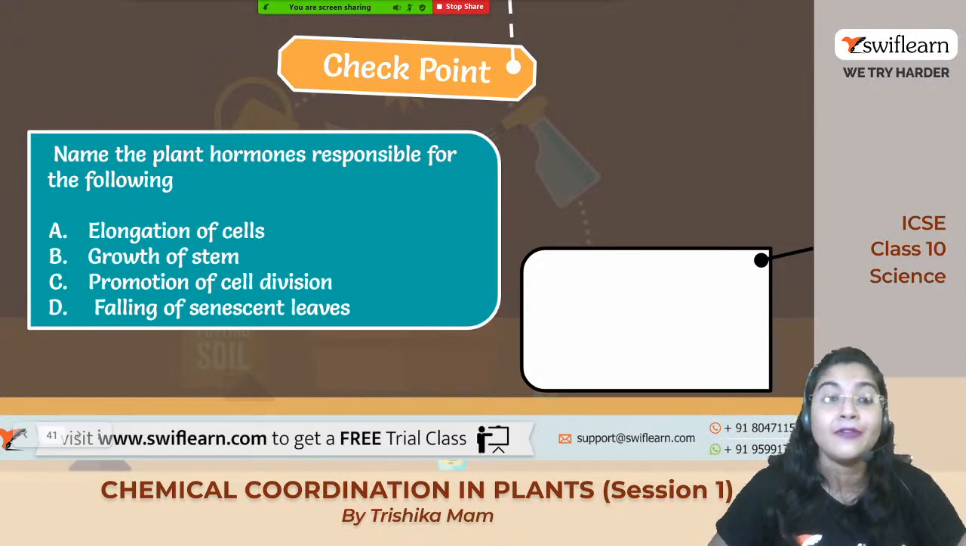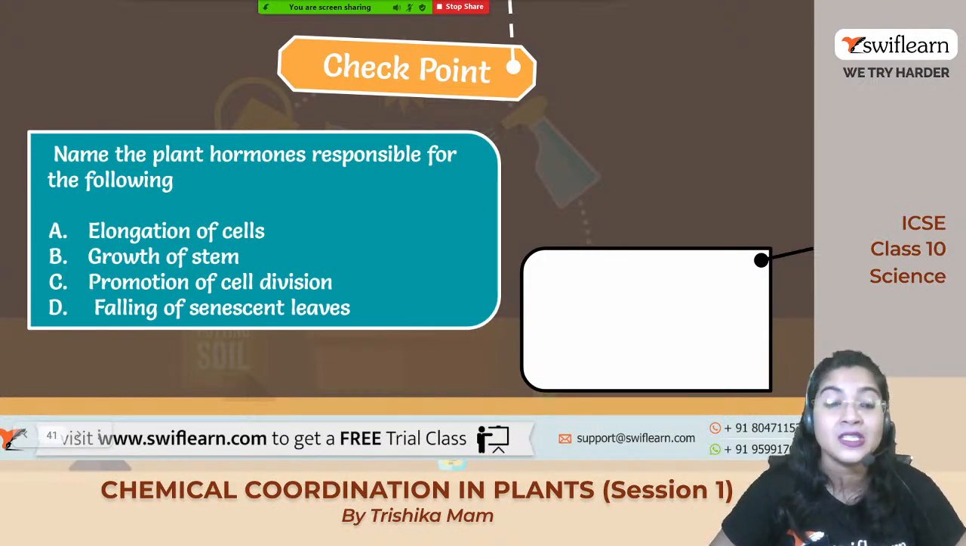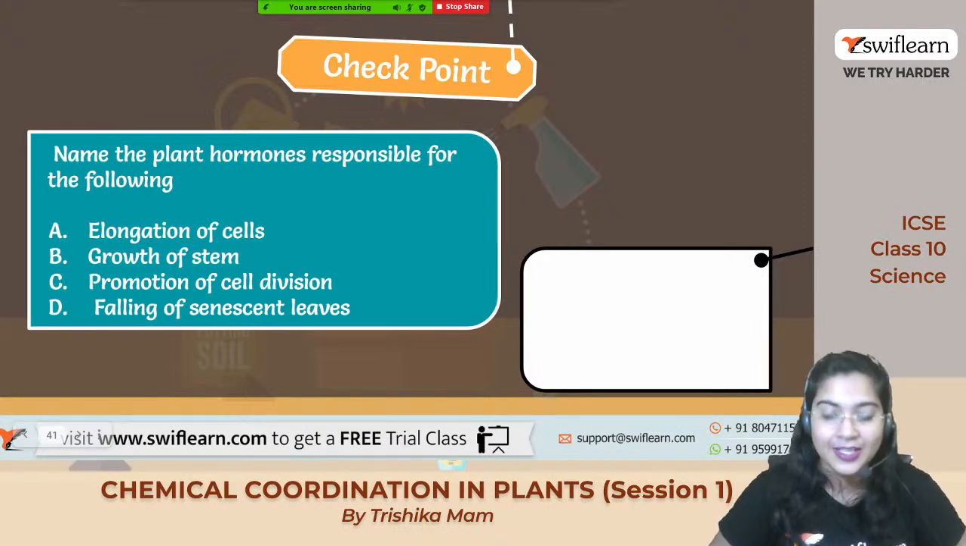And finally, the falling of the senescent leaves or the old leaves, in senescence or the falling of the leaves, which hormone helps? Yes, very good. First is the auxin. Yes, Prithviraj, correct answer. Let me see who can give me the other answers also correctly.